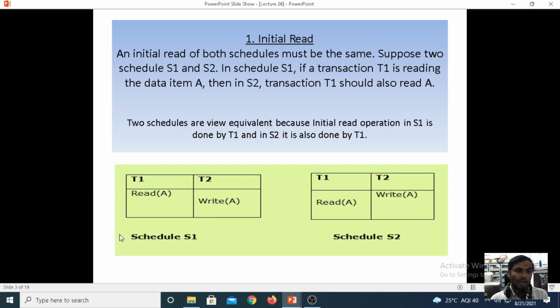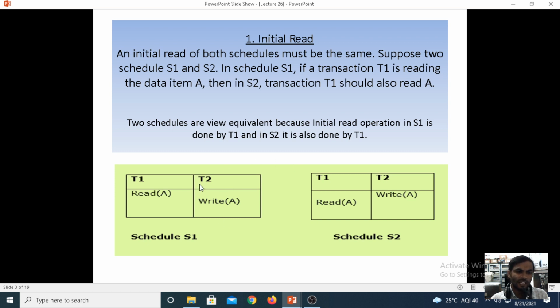T1 has a read operation in S1, and in S2 T1 also has a read operation. We can consider this the initial state, and when both schedules match there, it is the initial state under view equivalence.